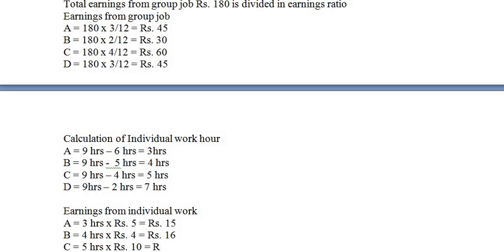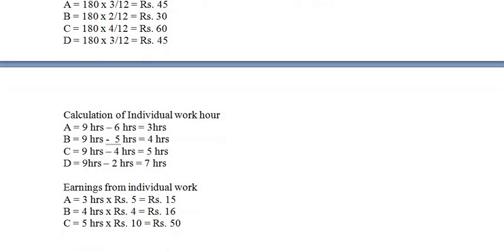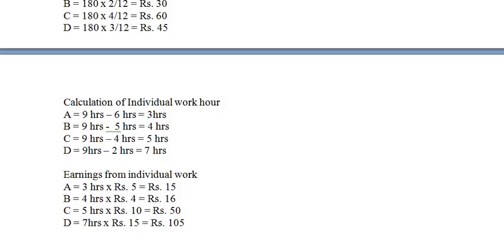It means his earnings are rupees 50. Next is D. His individual working hours is 7 hours into wage rate of rupees 15 per hour. So that is equal to rupees 105. Okay, so this is how we have ascertained their group earnings as well as individual earnings.